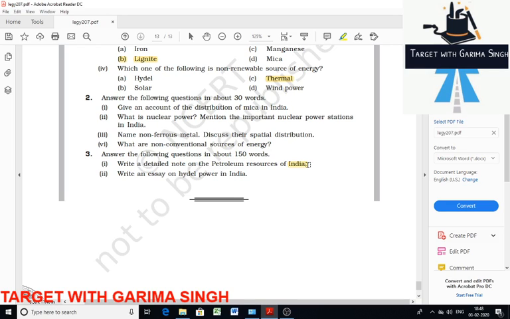Crude petroleum occurs in sedimentary rocks of the tertiary period. Oil exploration and production was systematically taken up after the Oil and Natural Gas Commission was set up in 1956. Till then, Digboi in Assam was the only oil producing region. After 1956 many other producing regions have been set up.